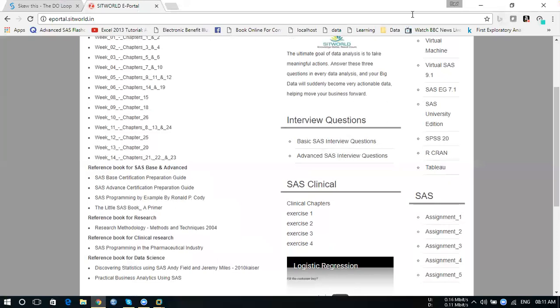From this particular link, you can download this book called Research Methodology, if you haven't studied it. It will be almost 16 MB. And also Discovering Statistics Using SAS by Field. This book is very easy, and it talks about the normal stats things also. If you're talking about the mean, what is the purpose of using a mean, and with the help of the mean, what can you suggest to a person with your data?